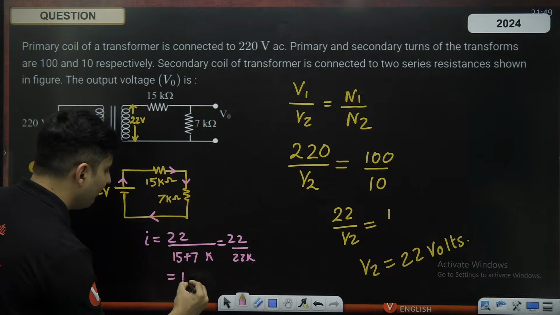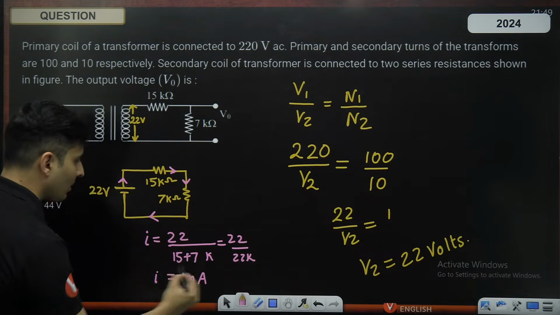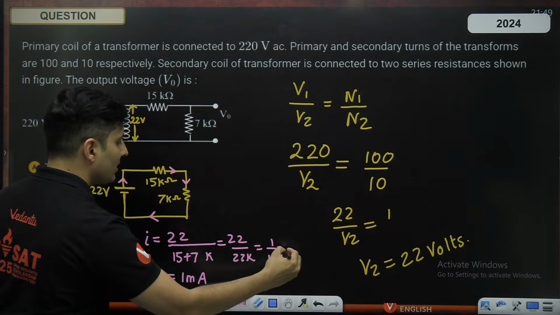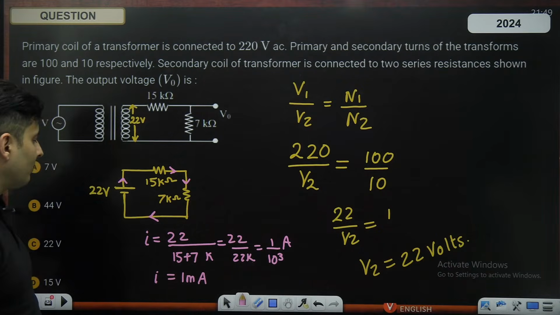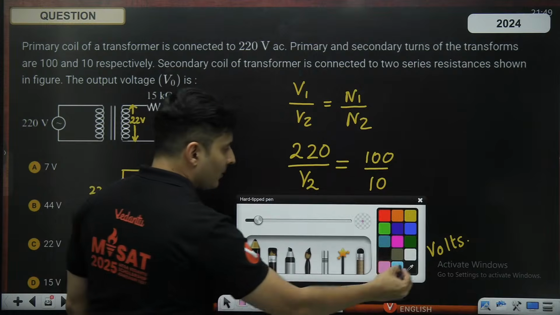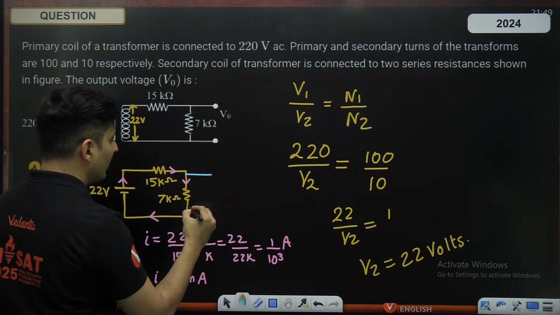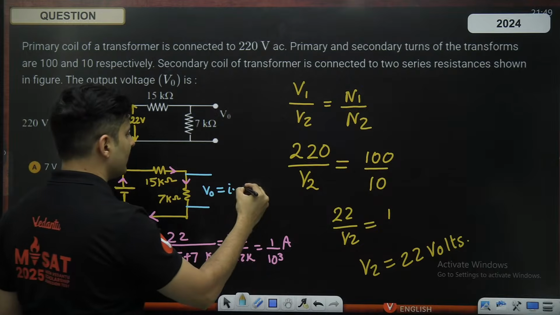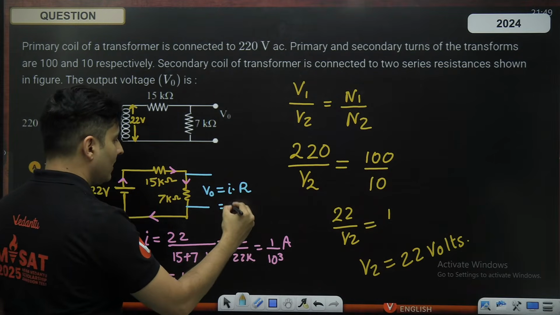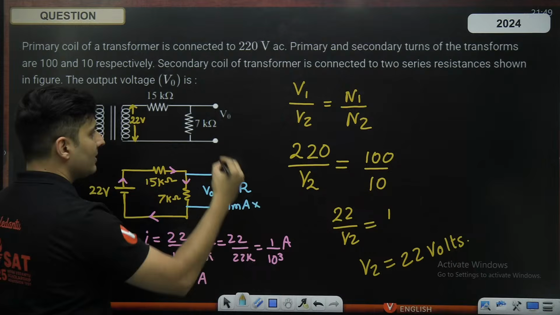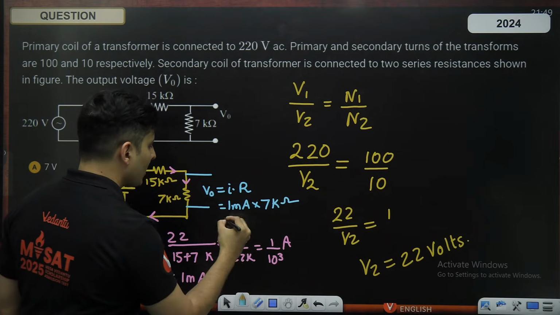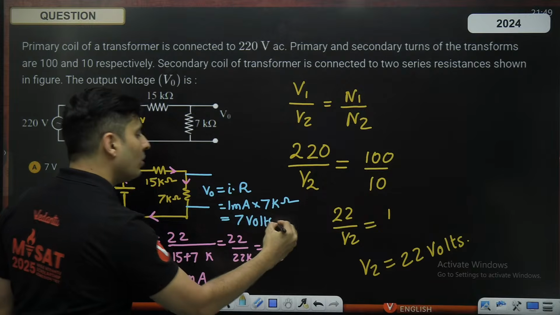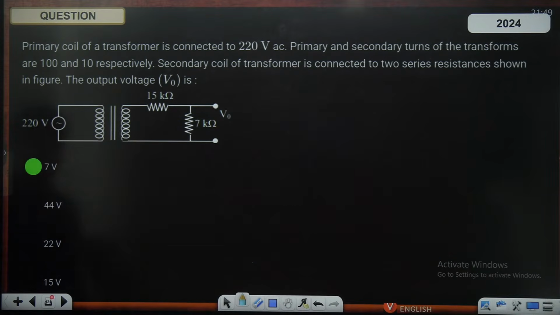So that will be 1 milliampere, because this is kilo, right? Kilo means 10 to the power 3, so this will be amperes. That will be 1 milliampere. From that current, now figure out how much voltage will be there over here. That will be the current multiplied by that particular resistance. The current is 1 milliampere, resistance is 7 kilo ohm. So milli and kilo will go, and only 7 will remain. So 7 volts will be the correct answer.